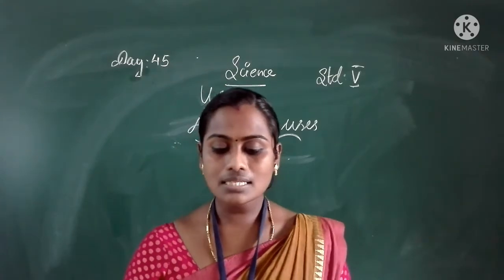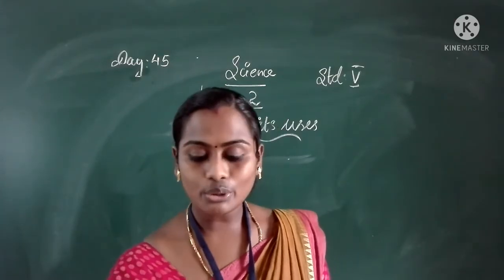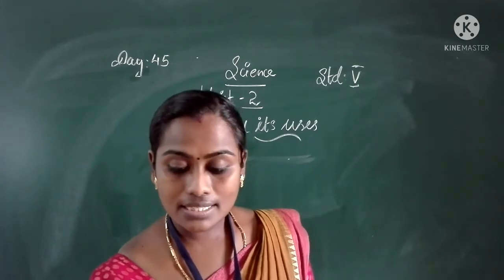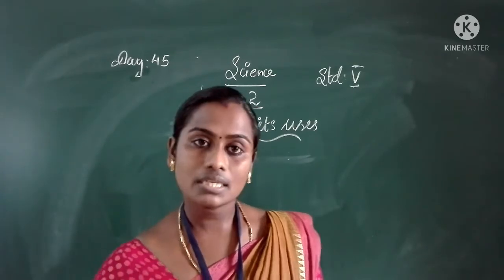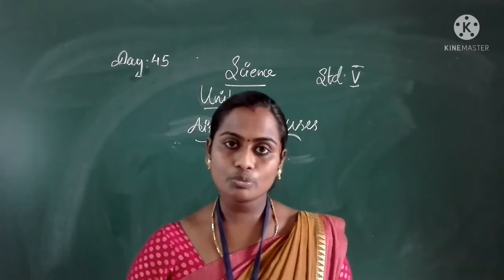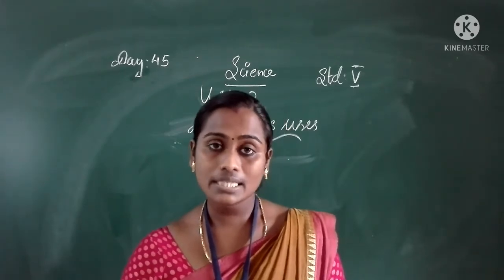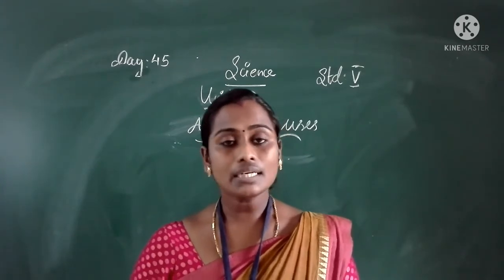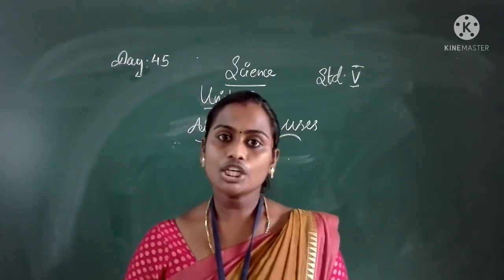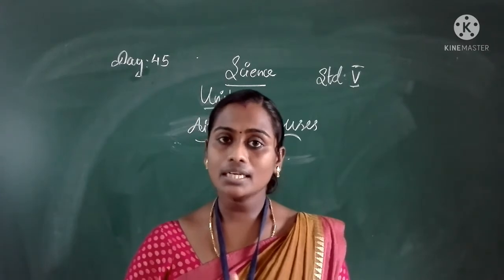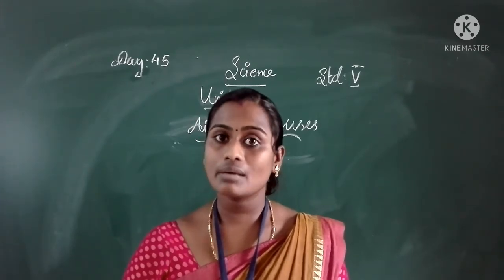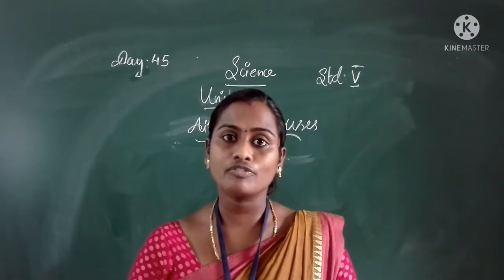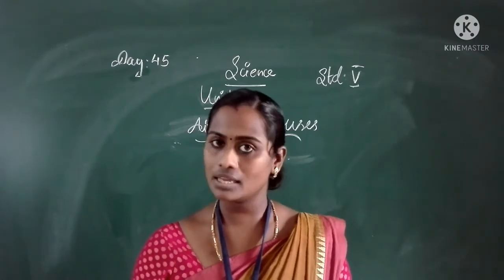The next one, we also discussed in the last chapter: oxygen is needed by animals to breathe, and carbon dioxide is needed by plants for photosynthesis. Also animals need nitrogen for their growth. So carbon dioxide, oxygen and nitrogen, these three are present in the atmosphere, and that is very helpful for plants, humans and animals.